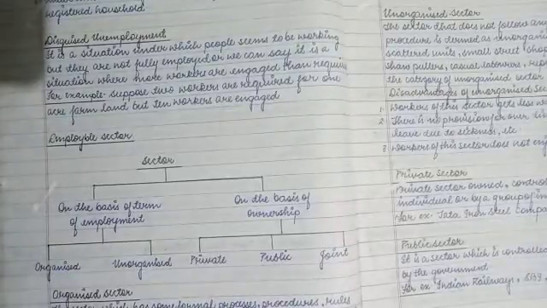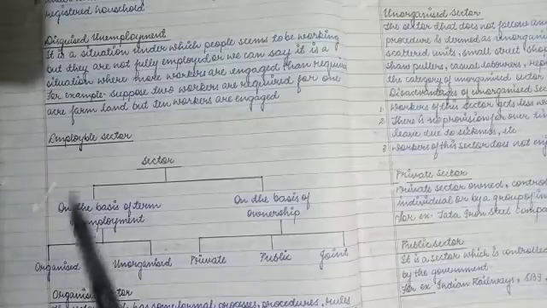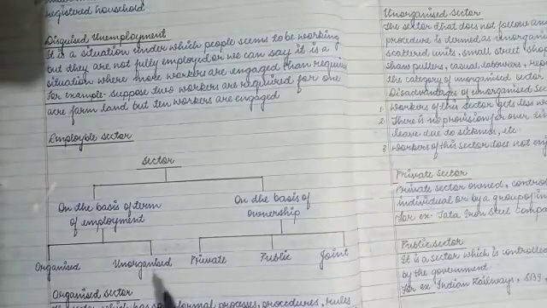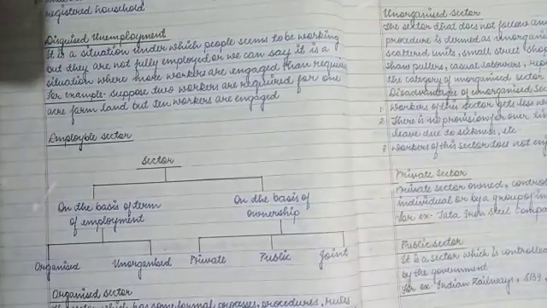In previous videos we were discussing the sectors, the employable sector. On the basis of terms of employment there are two, organized and unorganized. Now on the basis of ownership there are three types of sectors, that is your private sector, public sector and joint sector. Now let's take it one by one.